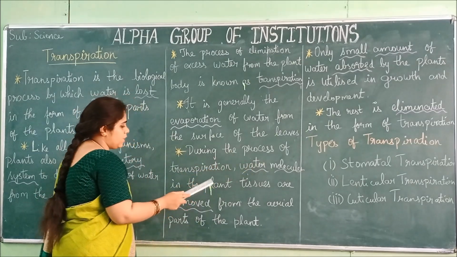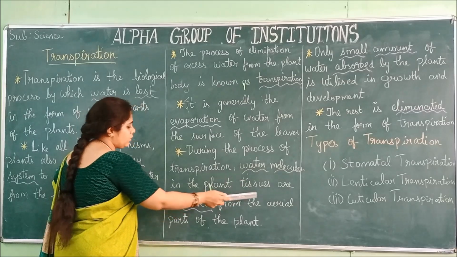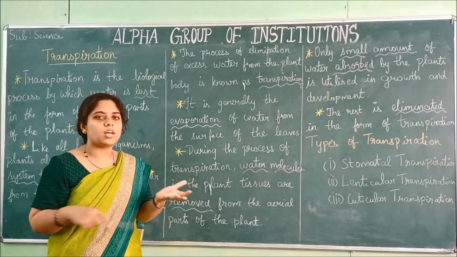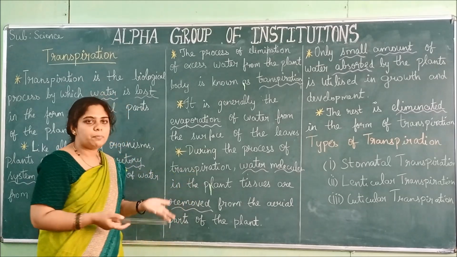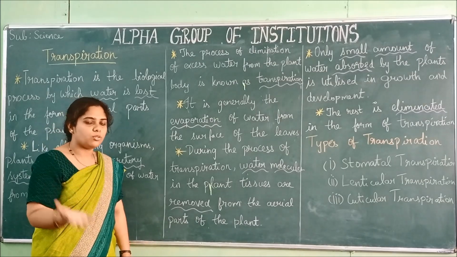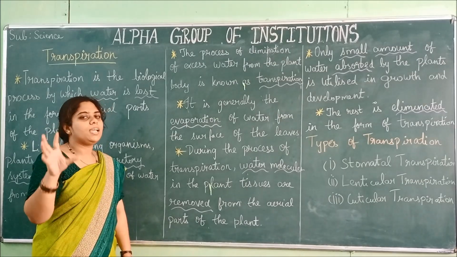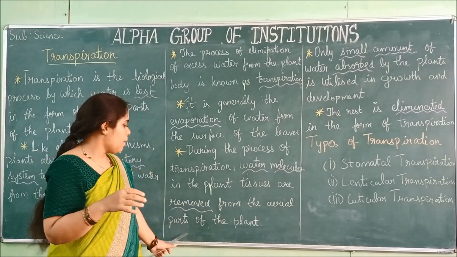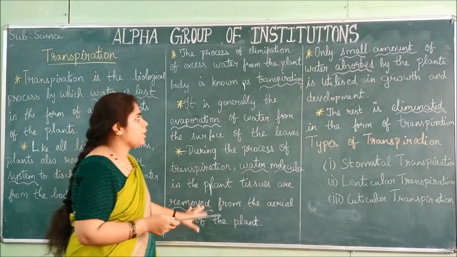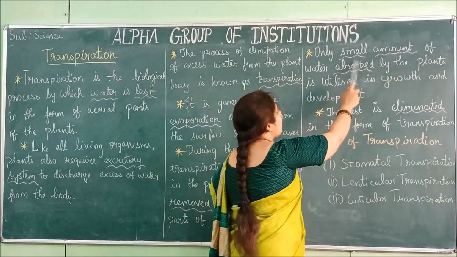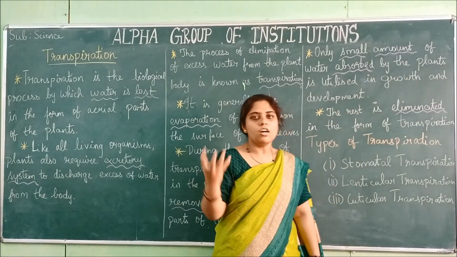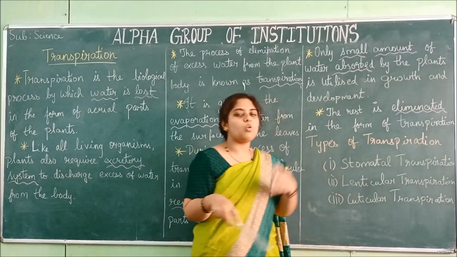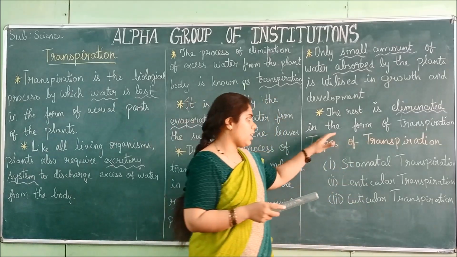During the process of transpiration, water molecules in the plant tissue are removed from the aerial parts of the plant. All the excess water molecules are evaporated from the aerial parts, that is the leaves, stem and other upper parts of the plant. Only a very small amount of water is absorbed for growth and other metabolic activities, and the rest of the water is eliminated through transpiration.